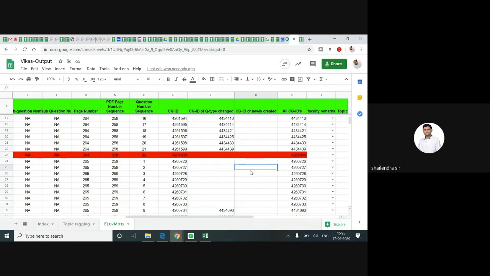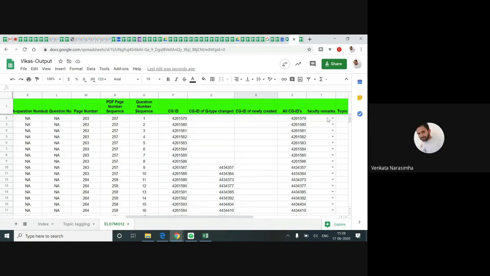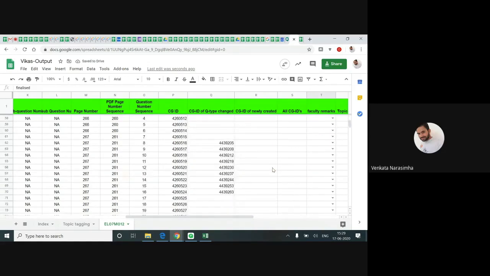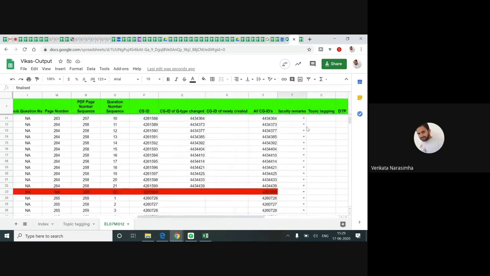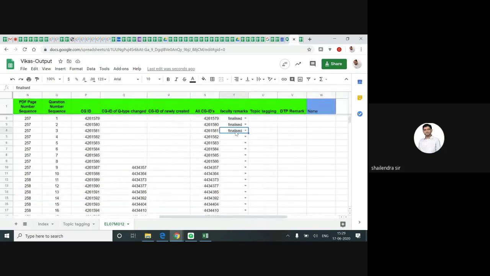So if you are creating any question, just change it to create. If you are finalizing, just type finalize. Drop down. I have set this one to create. He finalized all this. These questions also he finalized only. There is no one question which he created. So every question comes under finalization only.